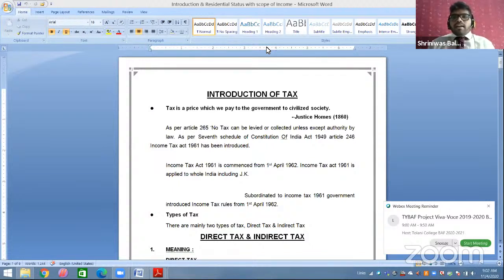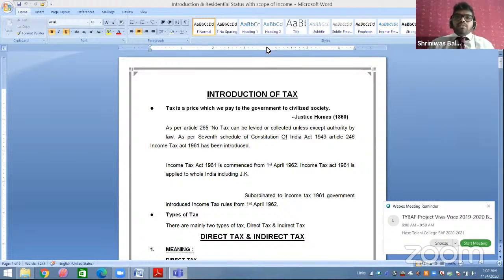Then at the end of the lecture, for 15 to 20 minutes before 12, I will try to clear all your doubts. For tomorrow's lecture, we will continue with business and profession and capital gain. And on Friday, the third day, the remaining part related to your deduction chapter, tax calculation, advance tax, interest factor and TDS factor, we will try to cover. Okay, so let's begin with the lecture.